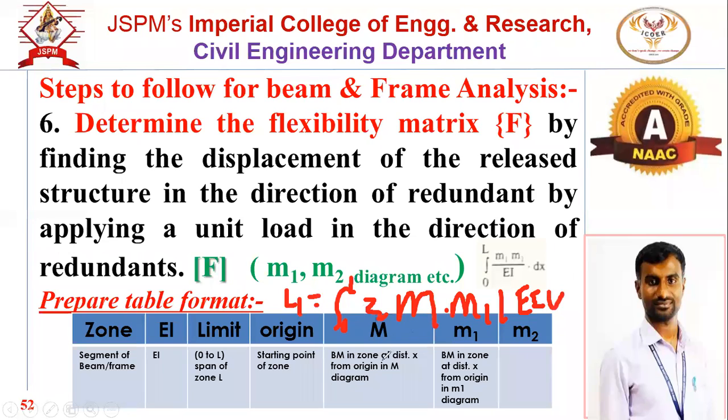So what we have to refer? Summation of integration. Integration of what? This M into M1, multiply this term with this term, take the integration from this limit. Okay, definite integration has to be done. And the same we have to repeat, or make the summation, for all the zones. Suppose there are three zones, so M into M1 integration 0 to L plus M into M1 integration from 0 to L. So that's why it is summation.